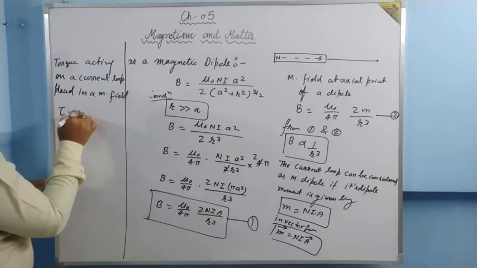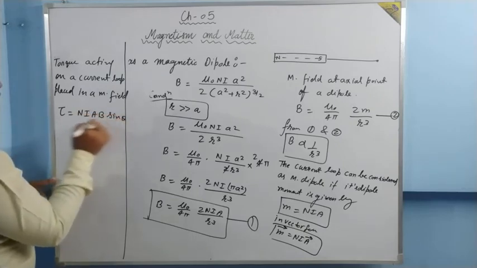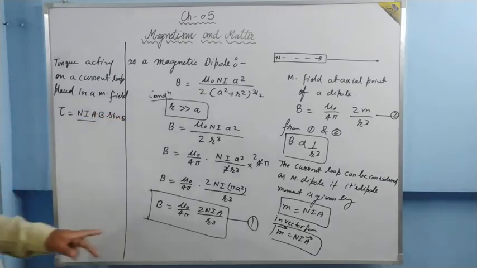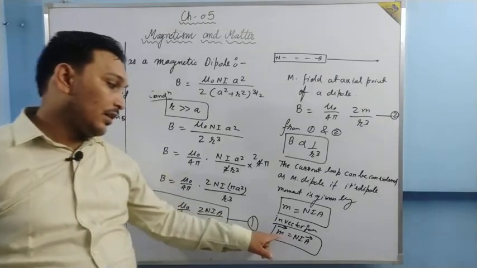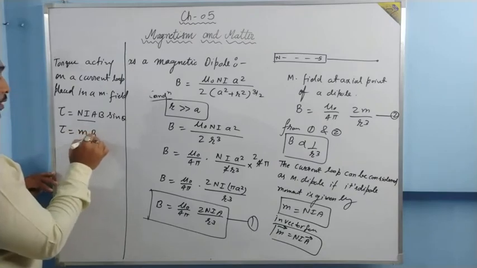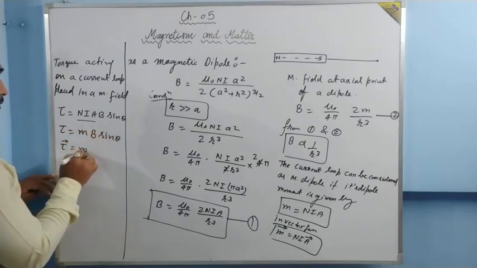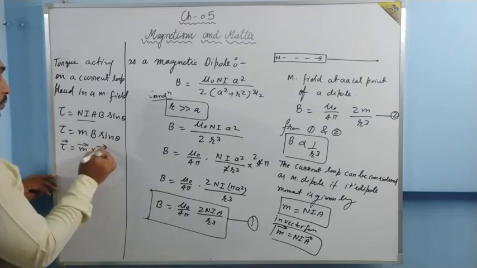Torque is equal to, we have studied, NIAB sin theta. Now that NIA can be written as M. What can we write now? Torque is equal to MB sin theta, or torque vector is equal to M vector cross B vector.